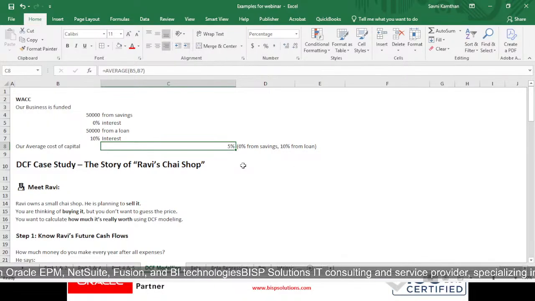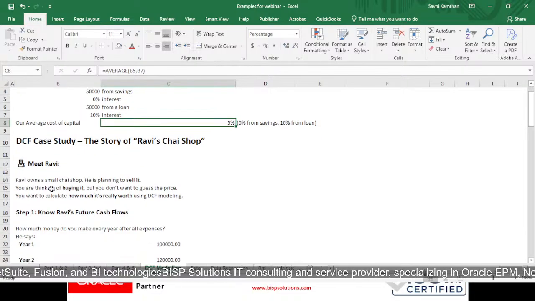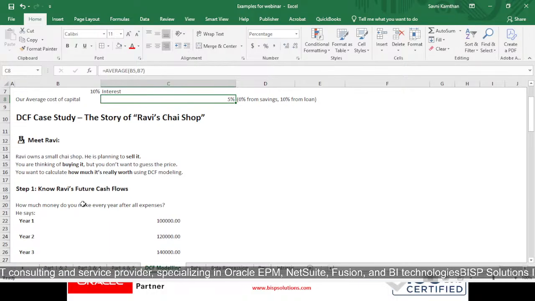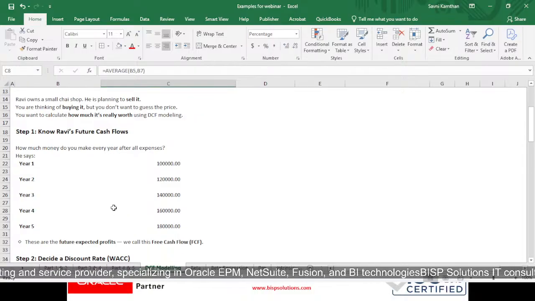Then let's understand the DCF case study, the story of Ravi's chai shop. So Ravi owns a small chai shop. He is planning to sell it, right? So if you are thinking to buy it, but you don't want to guess the price, we now want to calculate how much it's really worth using DCF modeling.